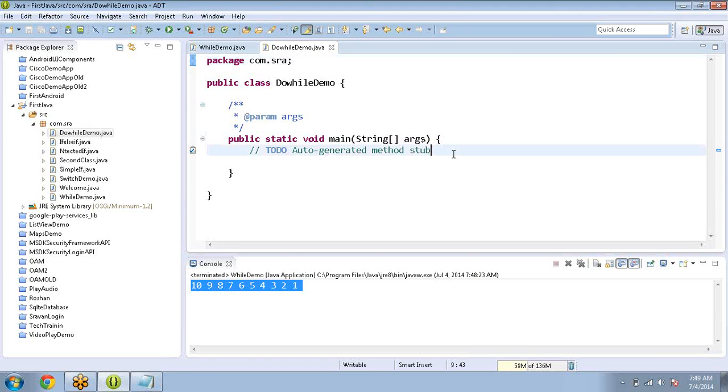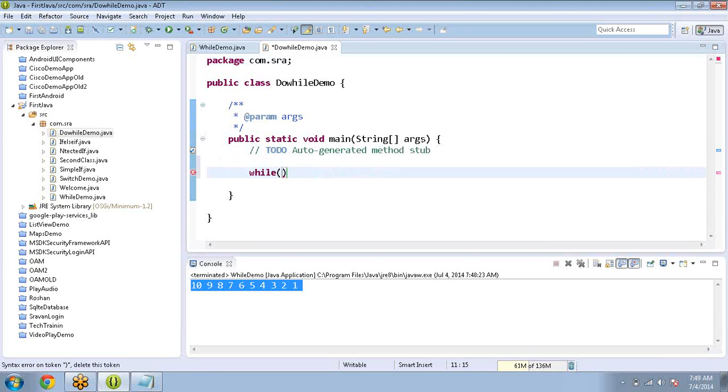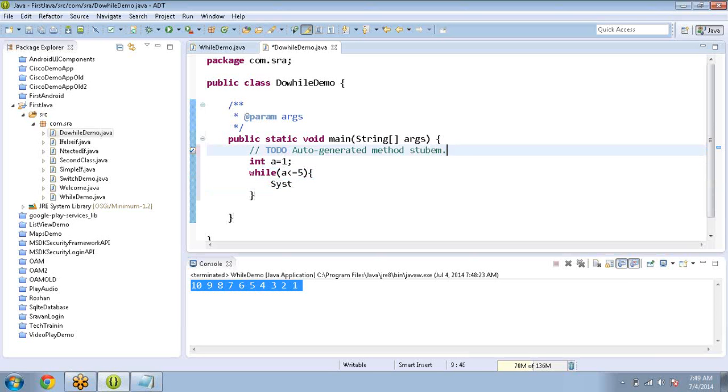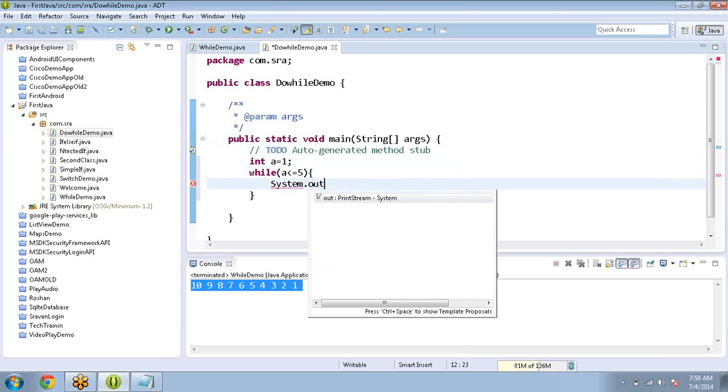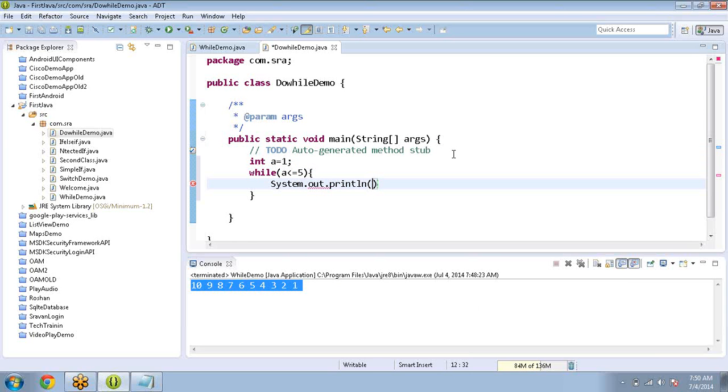Previously we discussed while. Int a equals 1; while a less than or equal to 5, System.out.println a. What is the output for this program?